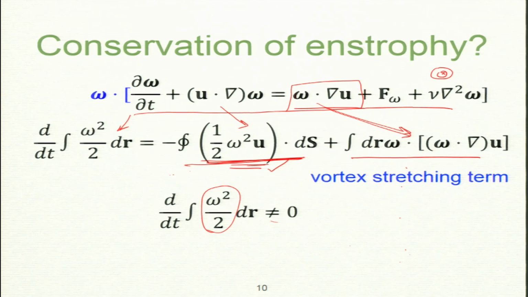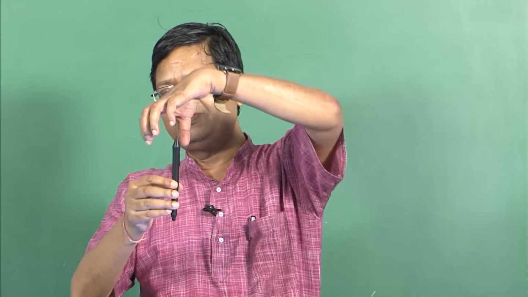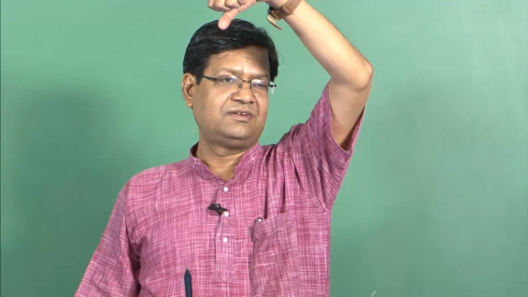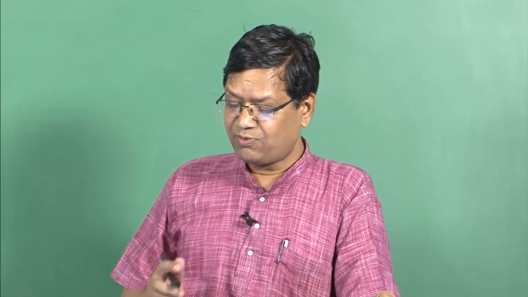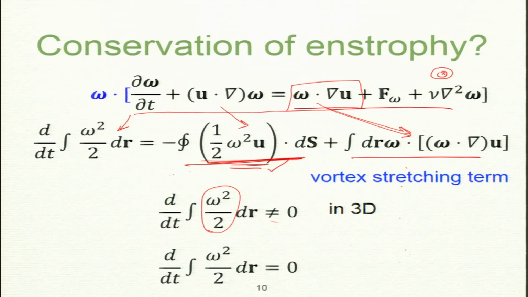These are infinitely long vortex tubes which can only move, there is no uz to stretch them. So, for 2D the vortex stretching is 0, as a result the integral of omega squared by 2 is constant in 2D. So, enstrophy is conserved in 2D, but not in 3D.